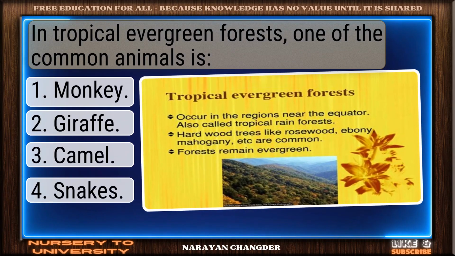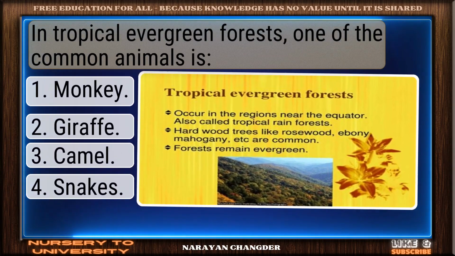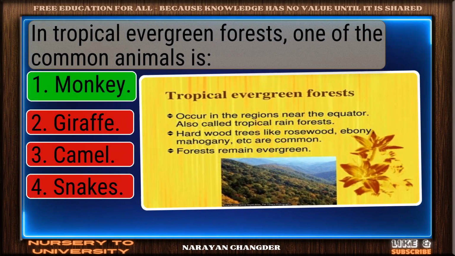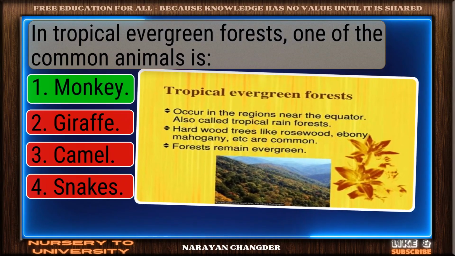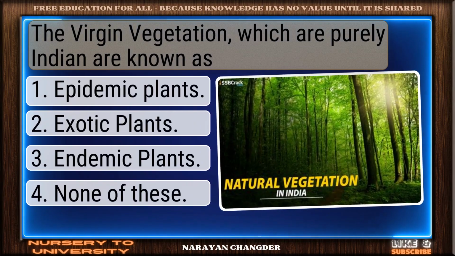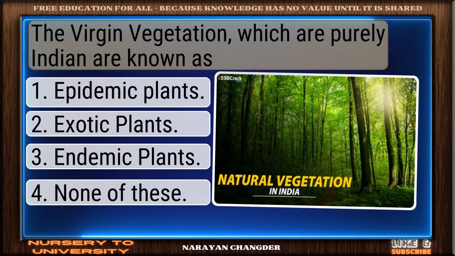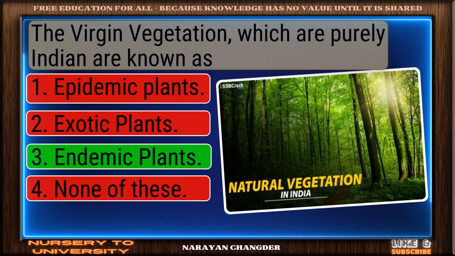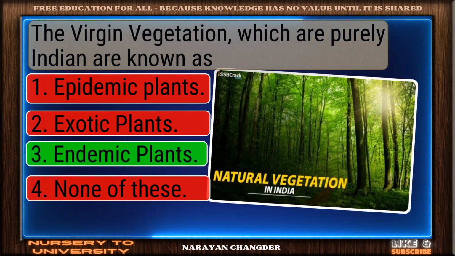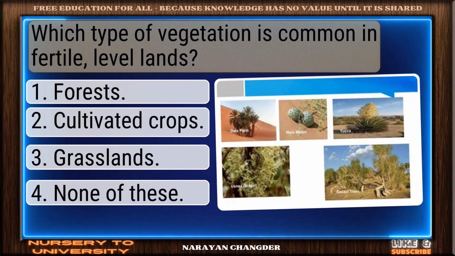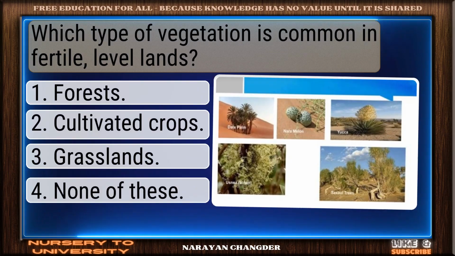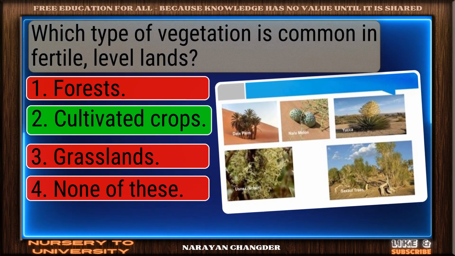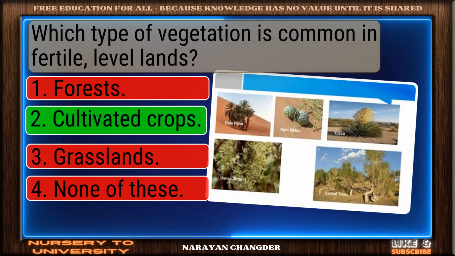Question number 144. In tropical evergreen forests, one of the common animals is. Perfect. Monkey is the correct choice. Question number 145. The virgin vegetation, which is purely Indian, is known as. Correct. Endemic plants is the right answer. Question number 146. Which type of vegetation is common in fertile, level lands? Solid response. Cultivated crops is a valid choice.